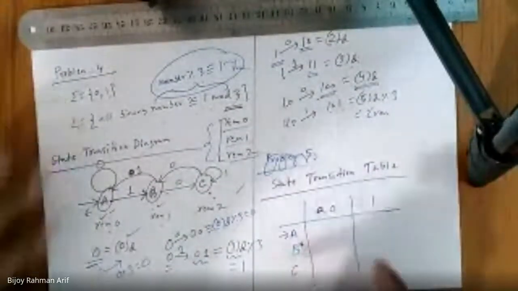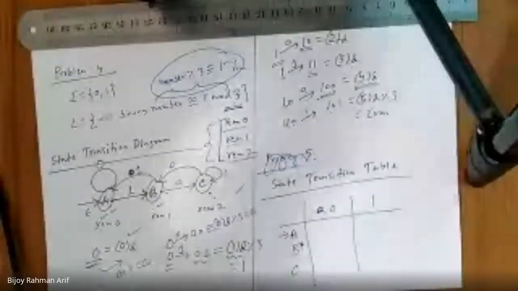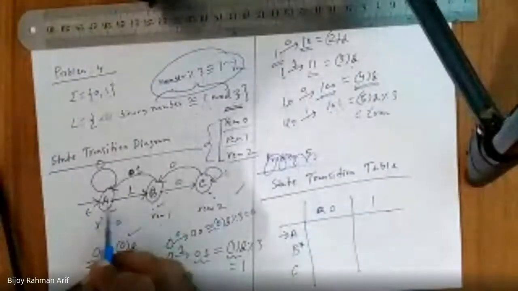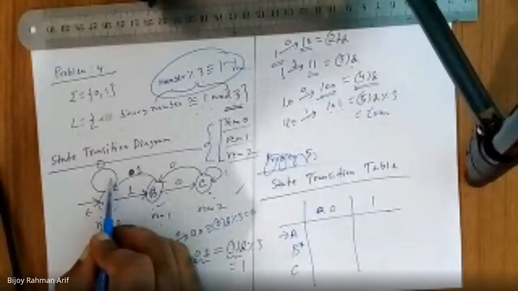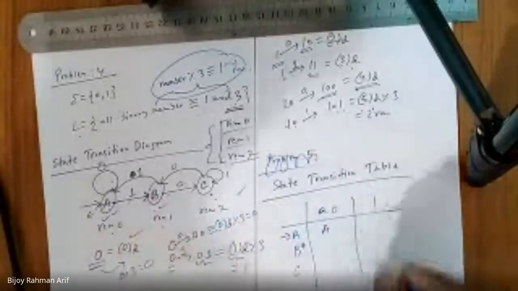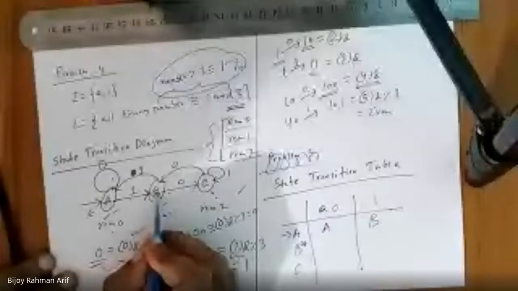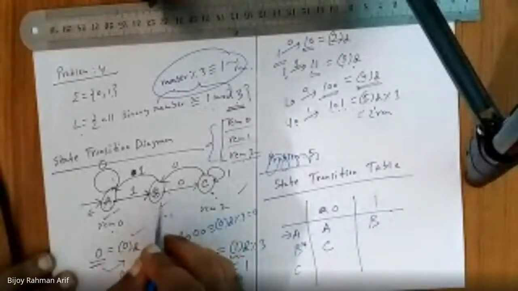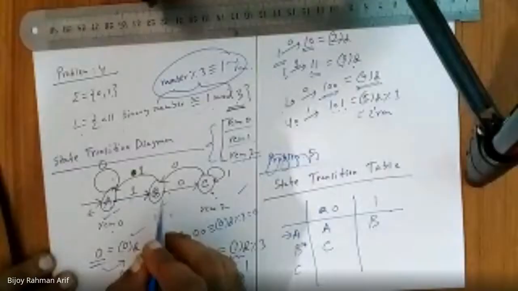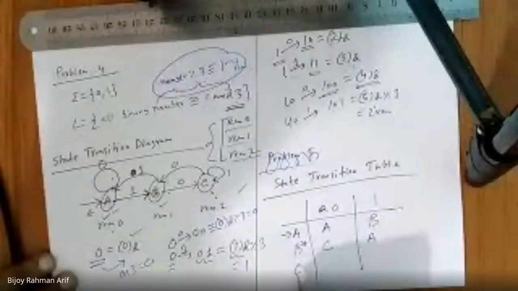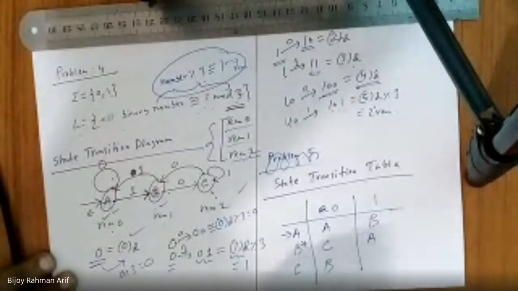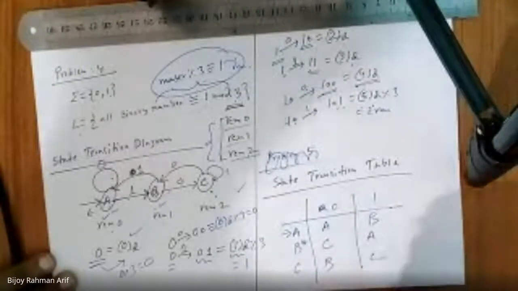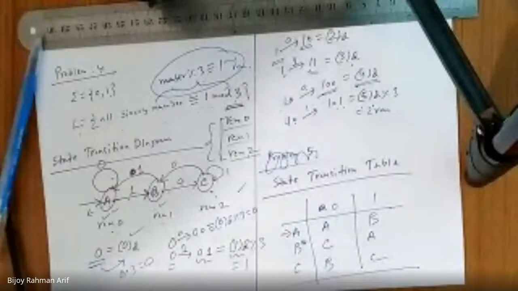Then we'll fill up these entries for the transition function. A seeing 0, why should it go? A. A seeing 1, why should it go? B. B seeing 0, why should it go? C. B seeing 1, why should it go? A. C seeing 0, why should it go? B. C seeing 1 should go C. So done. So this is the state transition table.